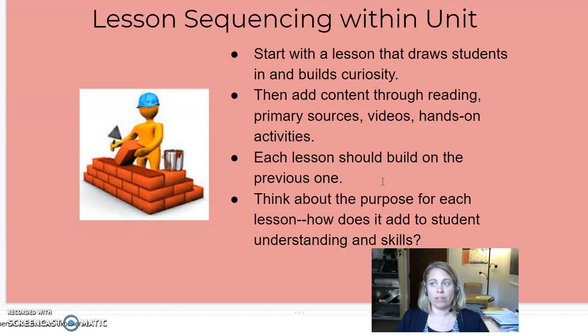You don't want 5 to 6 isolated fun activities. You really want purposeful lessons and activities that build on one another and really over time add content, add to student understanding, build student skills in being able to meet your learning goals and objectives for your unit. And we're going to spend some time in our next class when we see each other in person. We will definitely be spending some time talking about learning goals and objectives, because I know for some of you that is very new.